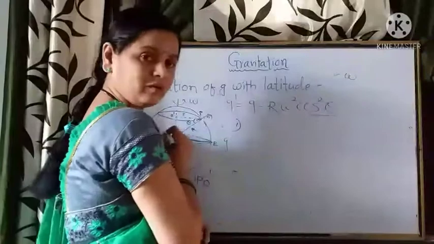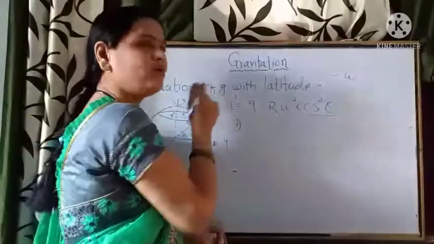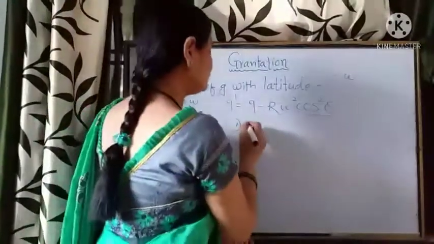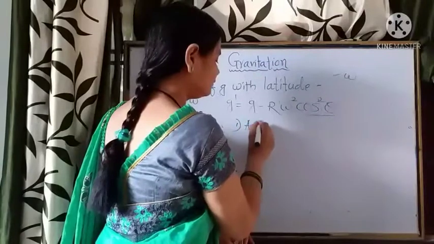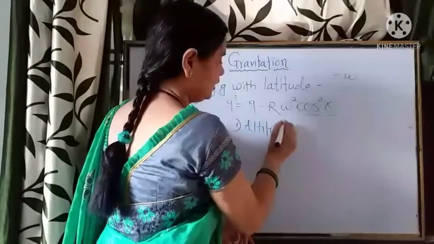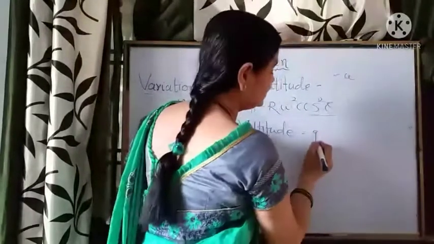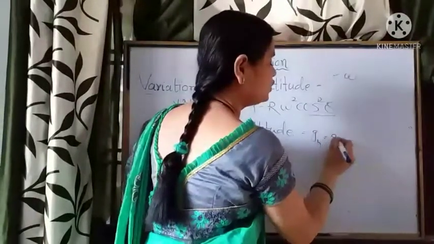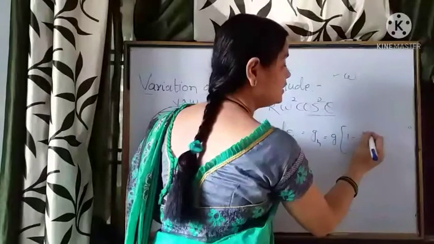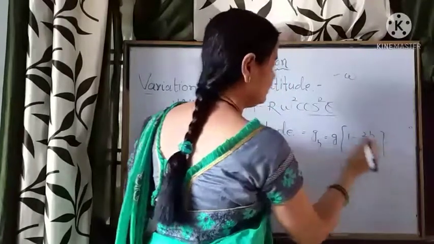So we have seen three aspects of variation of g. First, with altitude, g at height h is equal to g into bracket 1 minus 2h by r.